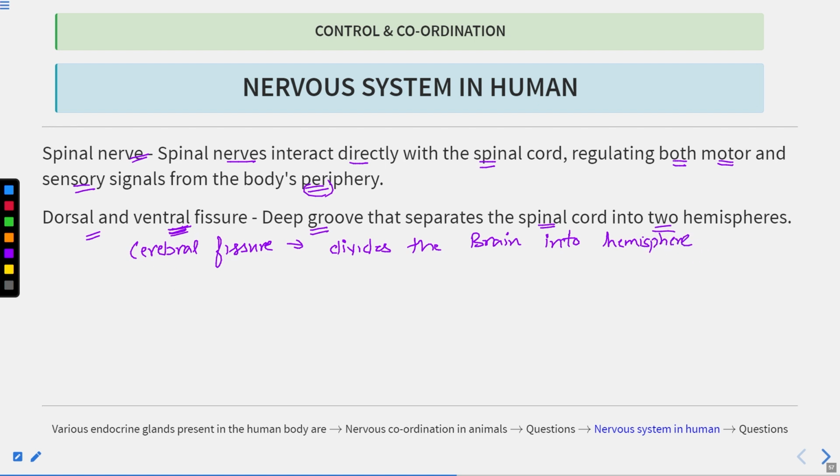The cerebral term is related to the brain only. So the cerebral fissure will divide the brain into these lobes or hemispheres, and the dorsal and ventral fissures are deep grooves that separate the spinal cord into two equal halves.